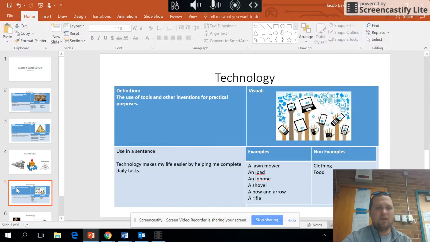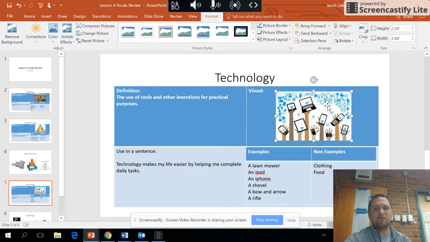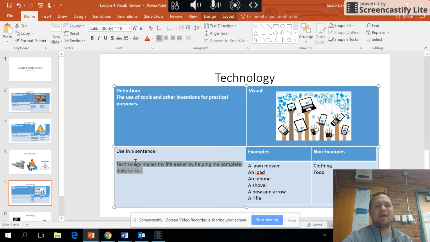Technology is the use of tools and other inventions for practical purposes. So I have a visual of iPads, phones, and computers, tablets, stuff like that. Technology makes my life easier by helping me complete my daily tasks. Some examples of technology kind of surprise people, but something as simple as a lawnmower, a rifle, a bow and arrow, a shovel, but then something a little bit more complicated like an iPhone or an iPad.